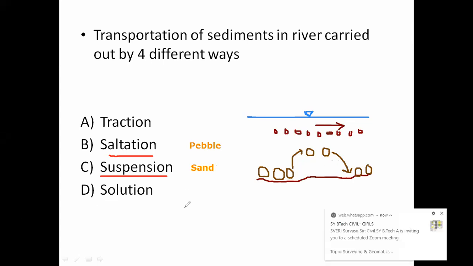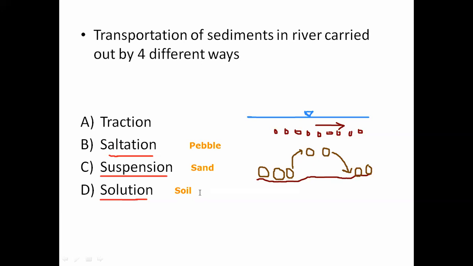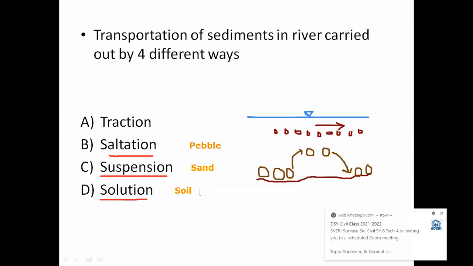Okay, and the last type of transportation by the river is the solution type. In the solution type, soil sized particles are transported. Now how are these soil sized particles transported? You know that the soil is completely dissolved in water, and due to that we get high turbidity in the river water in the rainy season, because those soil particles are completely dissolved in that water.